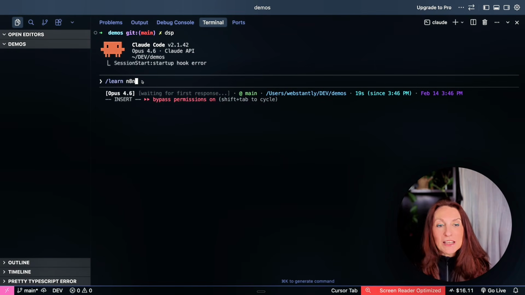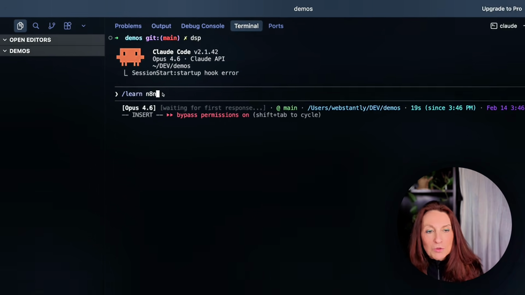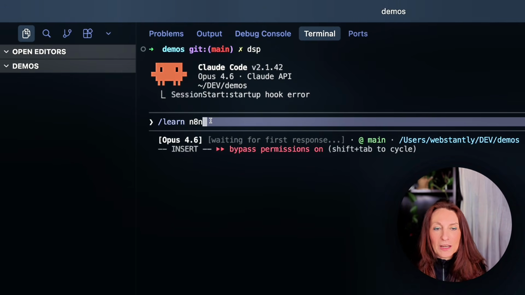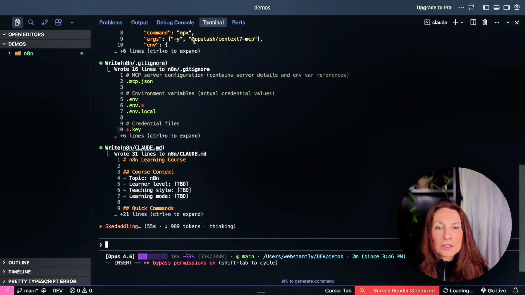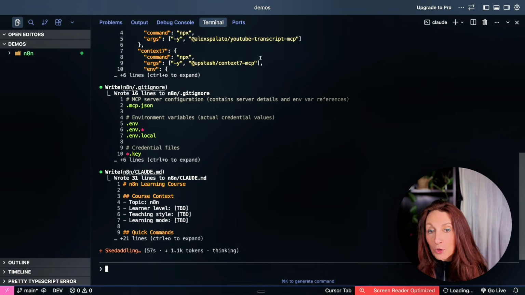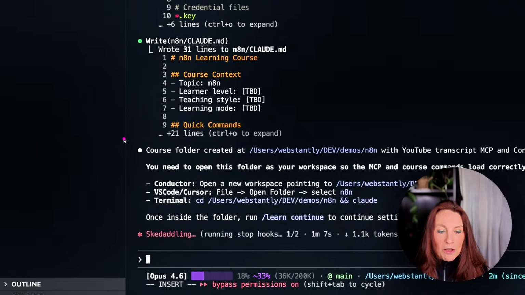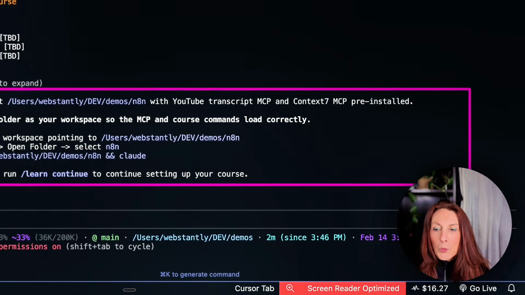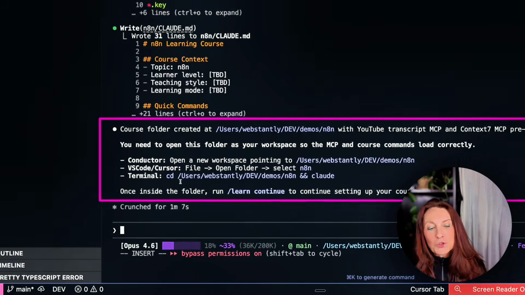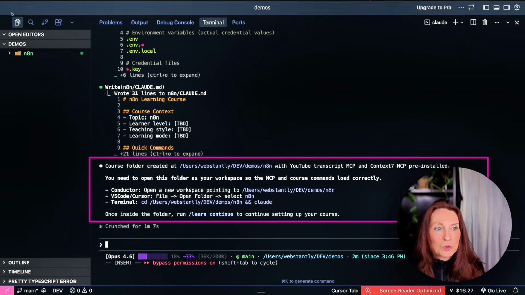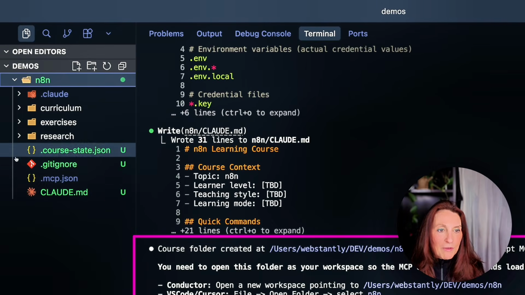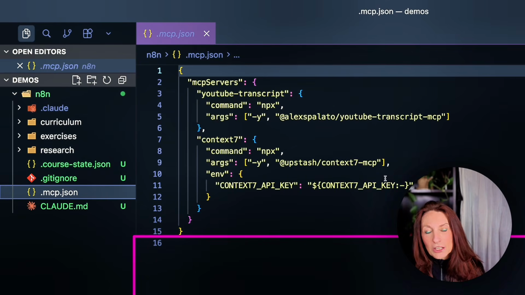So here I am inside Claude Code and I type /learn N8N. I could also say I want to learn N8N and the skill will take on that. So it has created the N8N folder and it's installing the MCPs for transcribing videos and for searching the web and the documentation with Context7. So okay, now it has created the course folder with N8N and we have to move inside the folder to continue. And it has installed also the MCPs to transcribe videos and to get documentation with Context7.